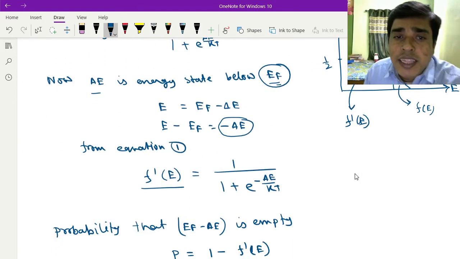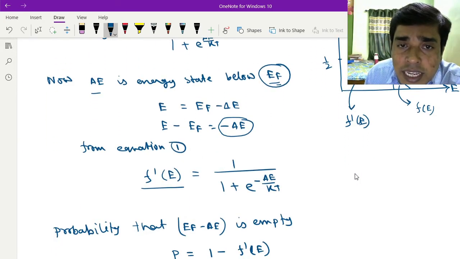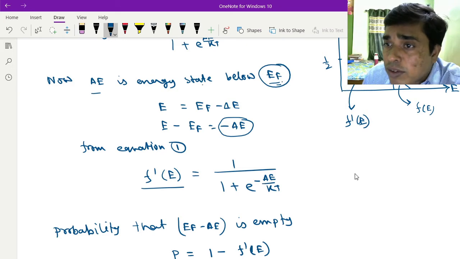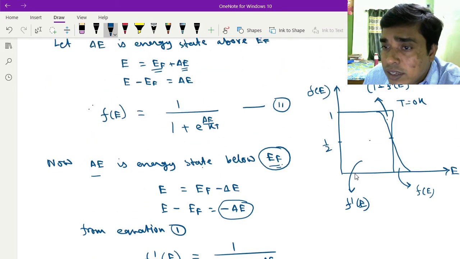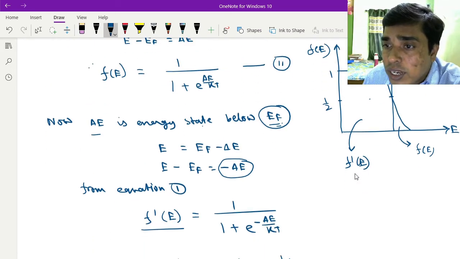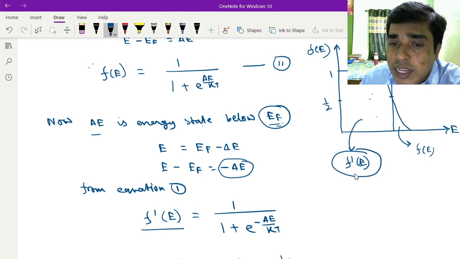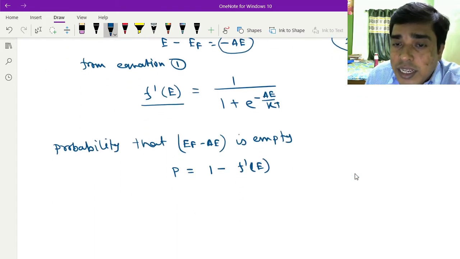So now ΔE is the energy state below EF. This is the energy state below, and this portion is filled, and the vacant portion must be equal to 1 minus this. So the probability that EF minus ΔE is empty must be equal to 1 minus F(E).